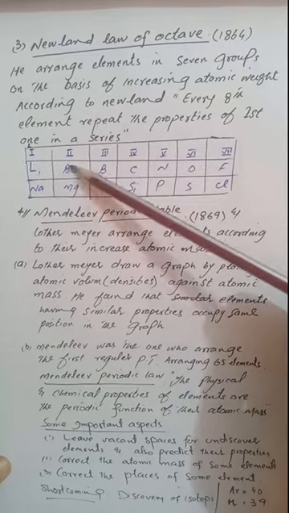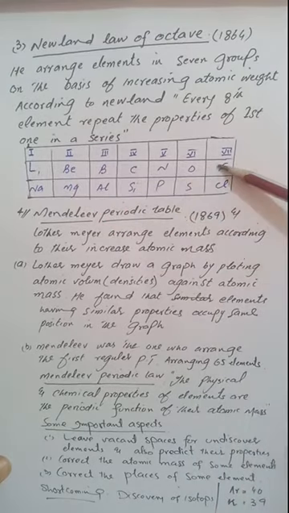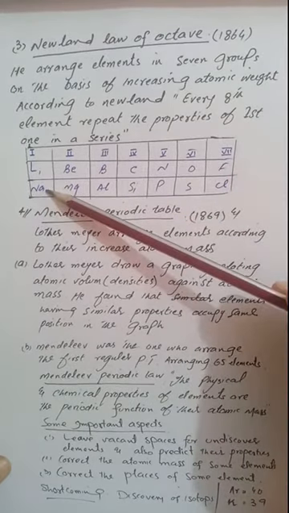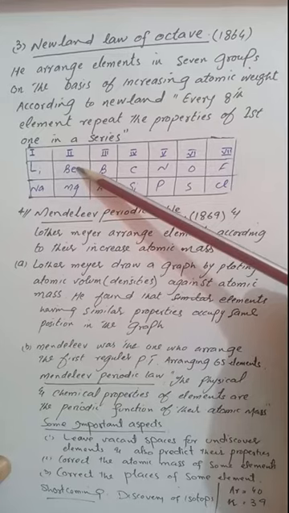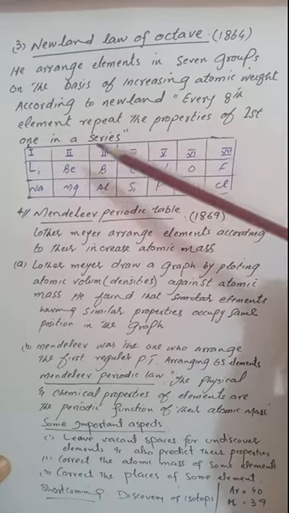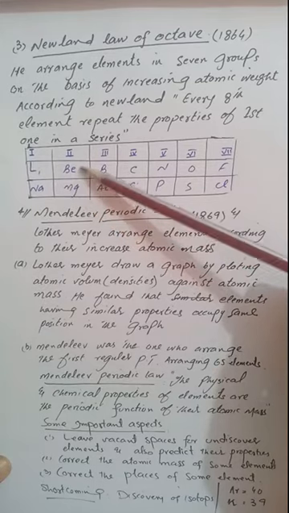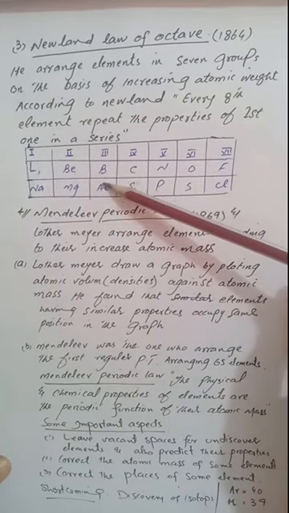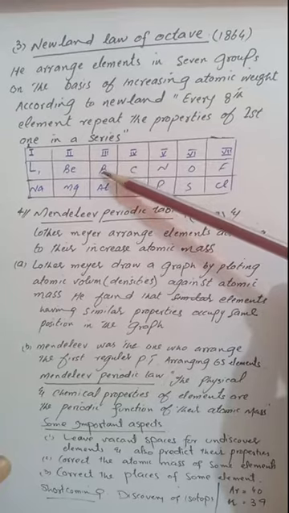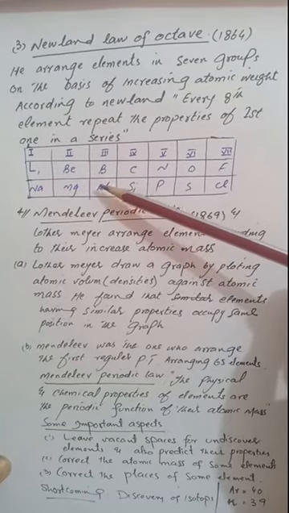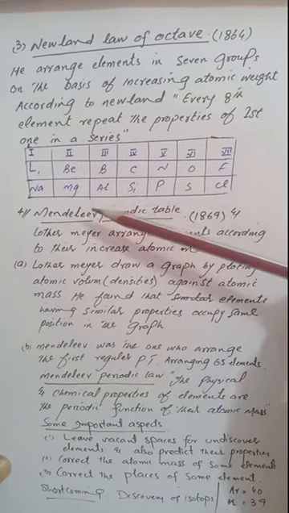For example, 1, 2, 3, 4, 5, 6, 7, and the 8th element is sodium. Now if we start from beryllium, the 8th element is magnesium, whose properties are similar to beryllium. Same is the case for aluminum, whose properties are similar to boron, because it is the 8th element after boron.